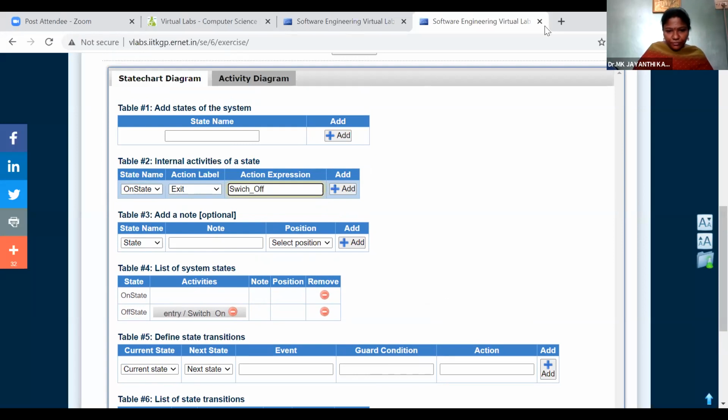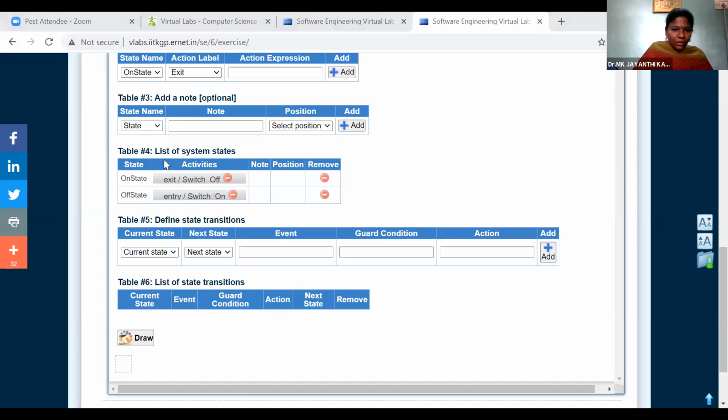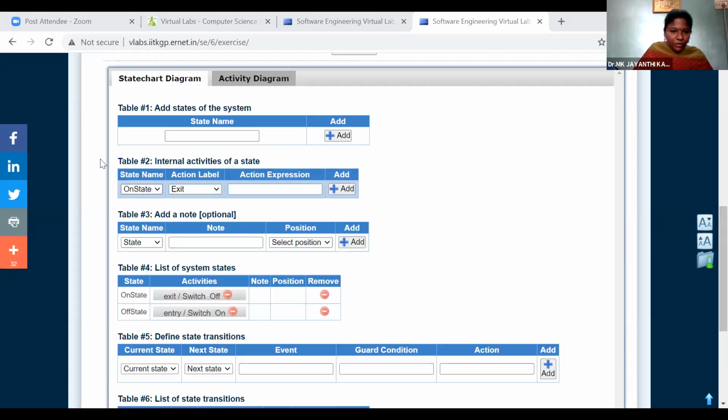Now the bulb is in on state, we exit from the room, we switch off and go out. When we enter the room and the bulb is not on, we switch on the bulb, then it goes to on state. So we added two states, on state and off state. Then we added some internal activities of the state: switch on and switch off.